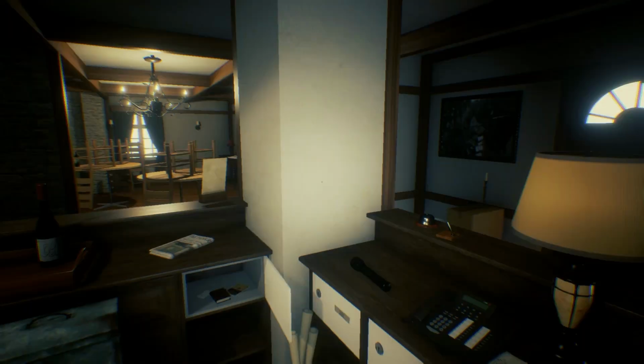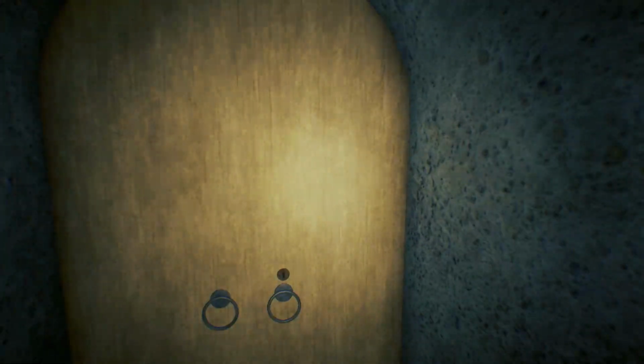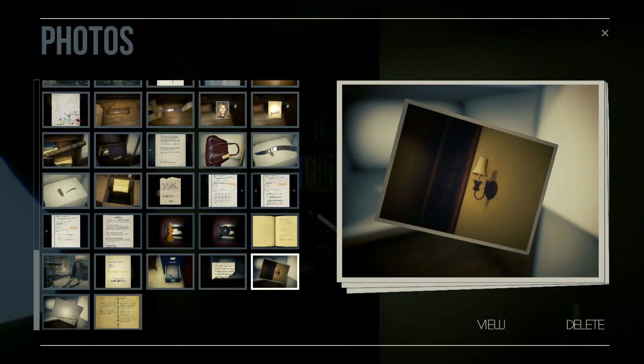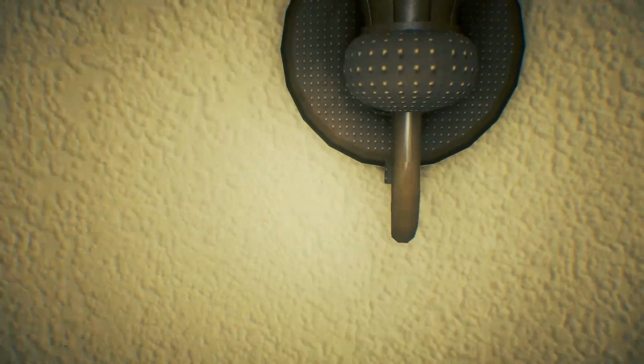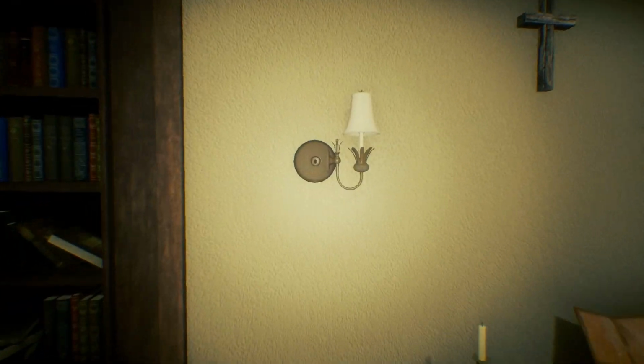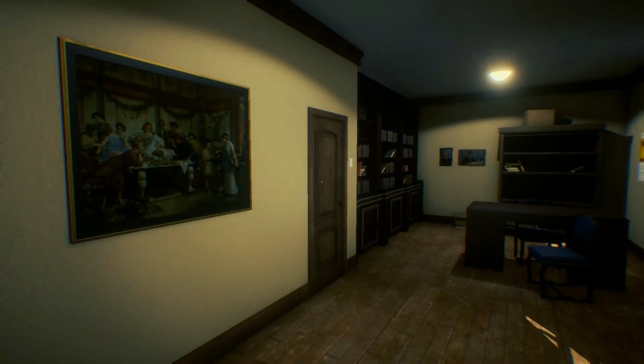Are you here in the room with me? After reviewing the photo, I figured that the lamp was probably at the church. Oh, no. Secret buttons. Oh, it's a bookshelf. I thought it was a door. Oh, what do you mean it's a key? Oh man, that makes so much sense now.